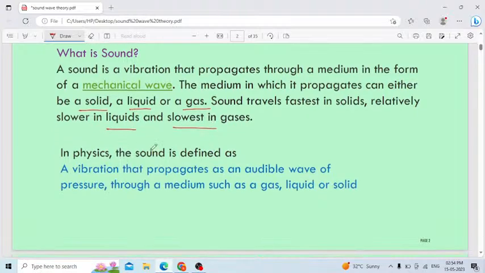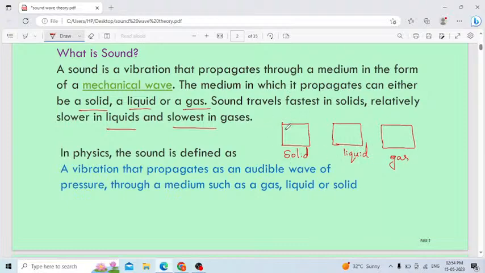This I will explain in detail. Consider the figure here. This is the solid, this is the liquid medium. Then the last one is the gaseous medium, otherwise gas medium. This is the liquid, this one is gas.